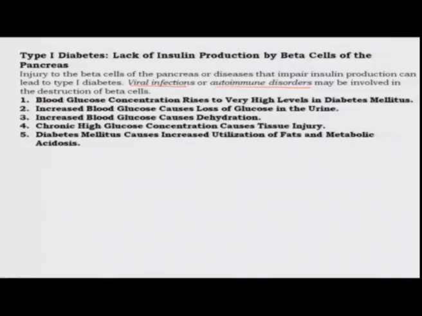You will have high blood glucose concentration. Increased blood glucose leads to more excretion in the urine, and it leads to dehydration. Then you will have chronic glucose concentration which is always high in your blood, which causes injury to your tissues and causes increased utilization of fats and a lot of acid build up in your blood, which is acidosis.